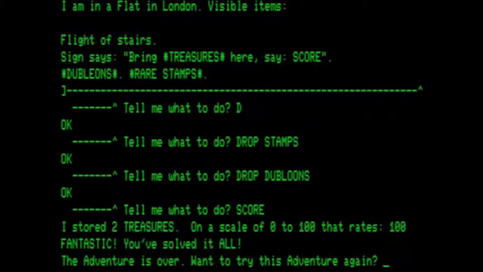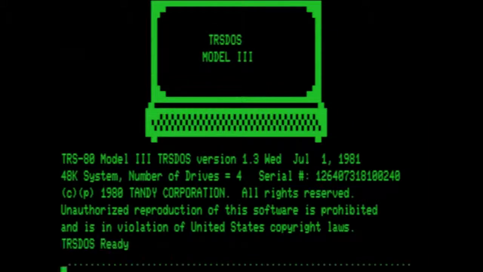I stored 2 treasures. On a scale of 0 to 100, that rates 100. Fantastic. You solved it all. The adventure is over. Want to try this adventure again? That is a definite no, because we've just finished it. Like I said, this game, Pirate Adventure, is really punishing to the player.